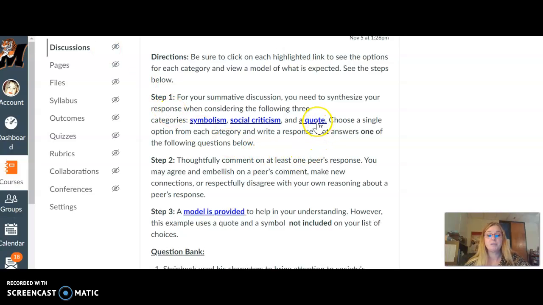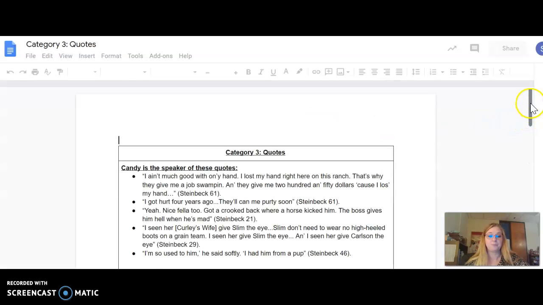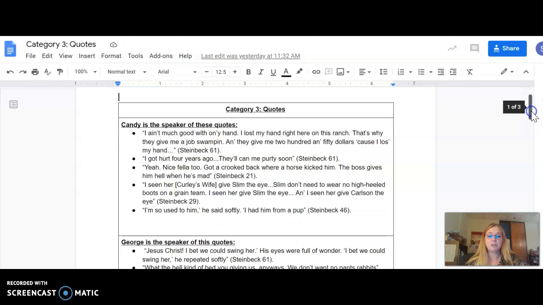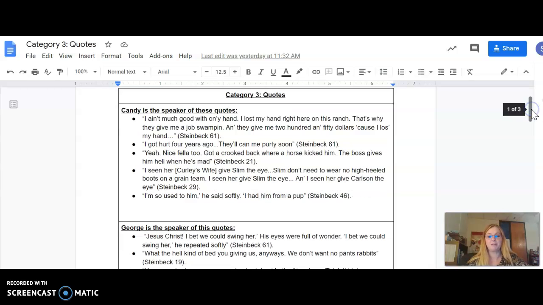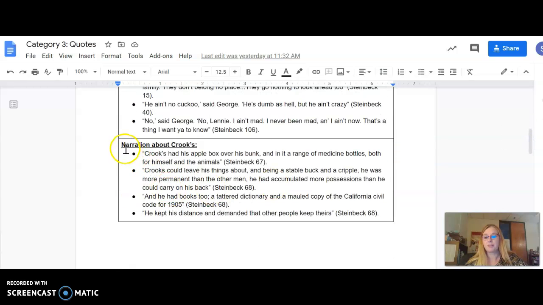And then you're going to choose this category, and you're going to get a very long list of quotes. Okay, and they're already cited for you correctly. You don't need to worry about that because that's not what I'm assessing with this summative discussion. And I just want to point out that I let you know who is the speaker of a particular quote, and if it's narration, it'll say narration about whoever the character happens to be. In that case, it's Crooks.